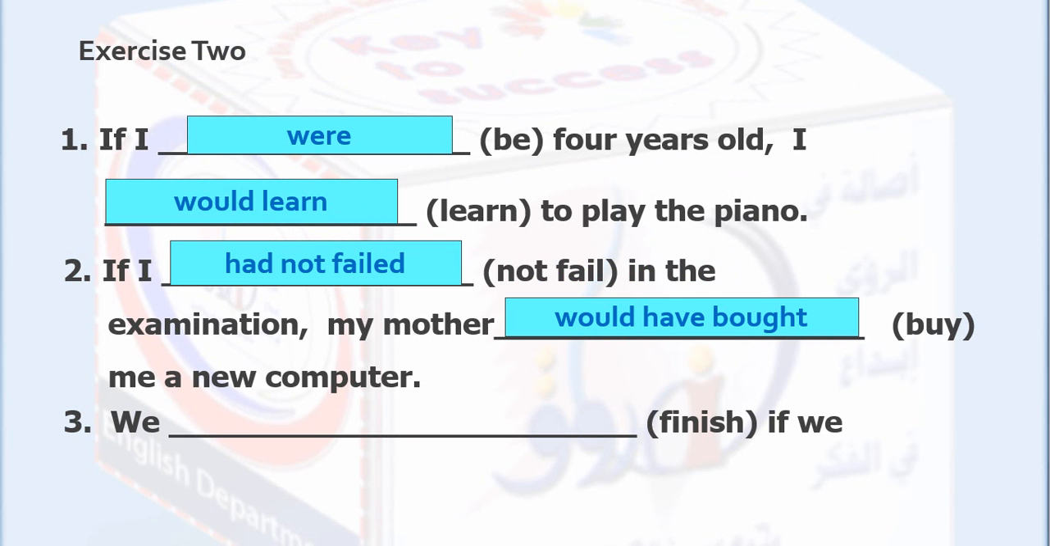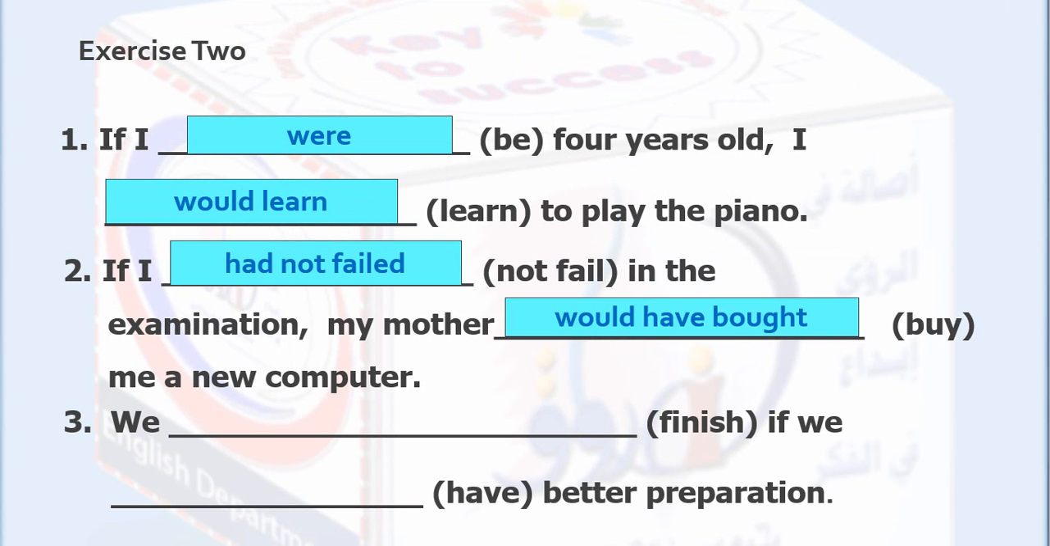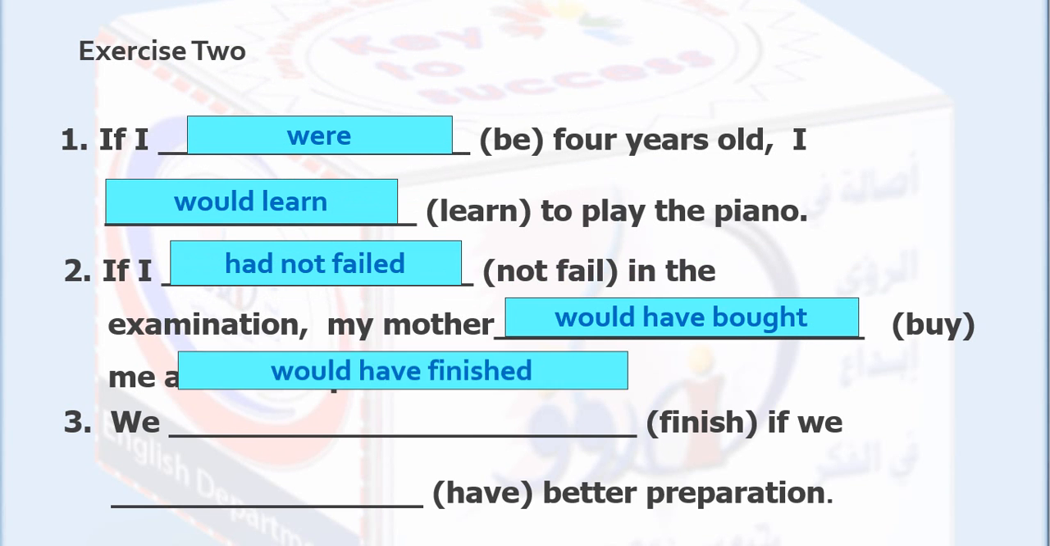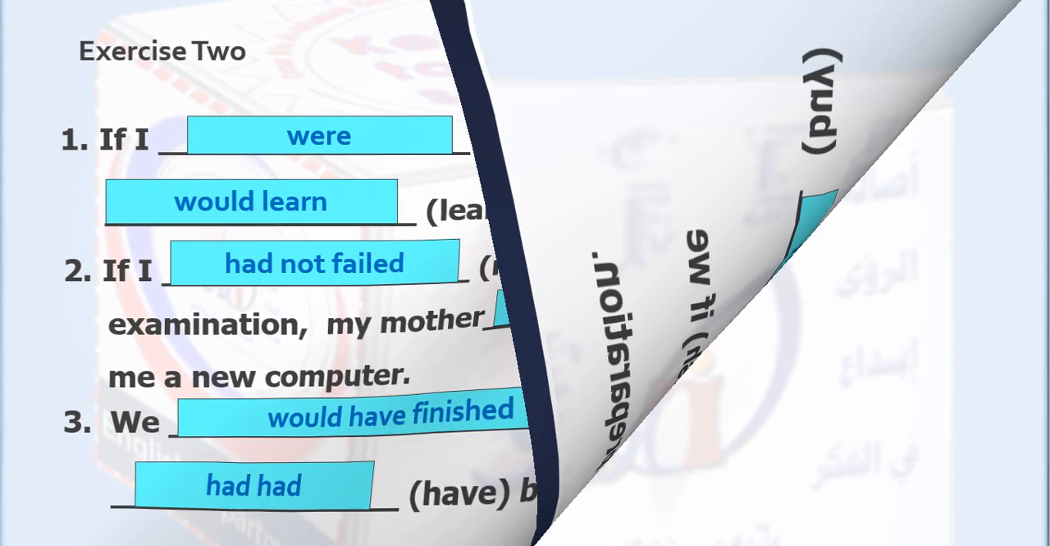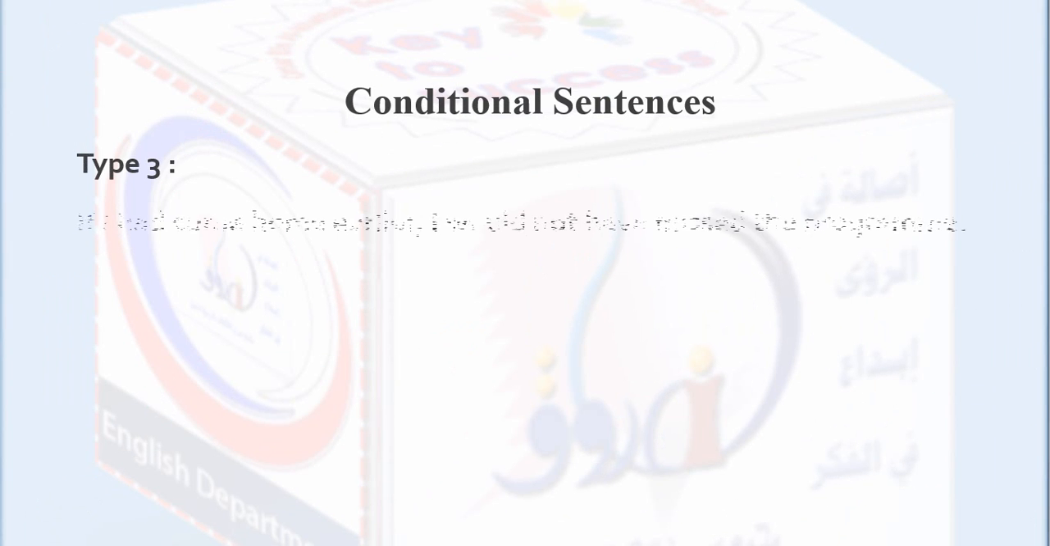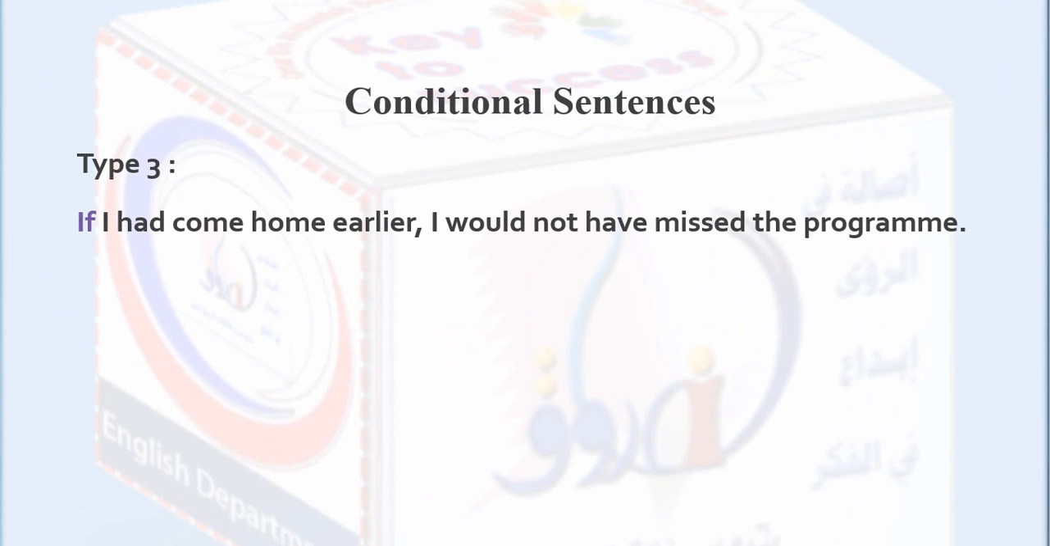Thank you. Number 3. We finish if we have better preparation. We would have finished if we had. So it's had, would have finished. That's right. In type 3, if I had come home earlier, I wouldn't have missed the program.